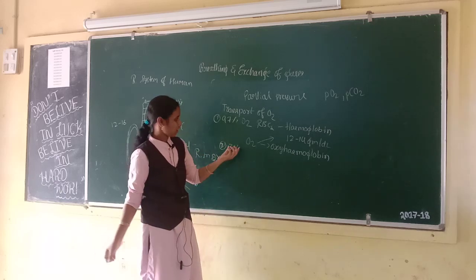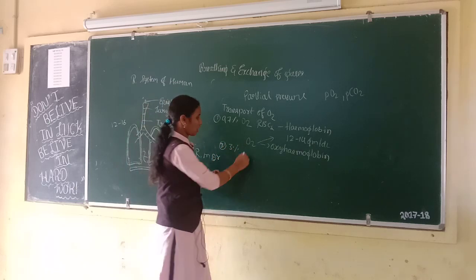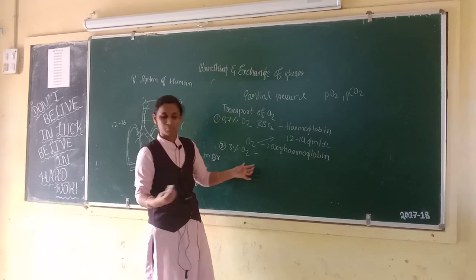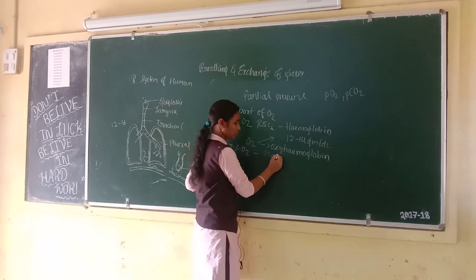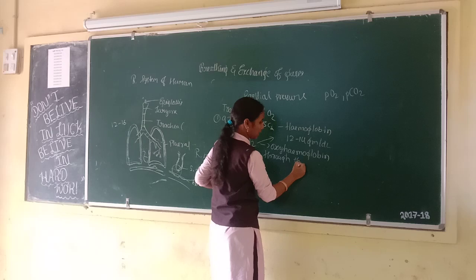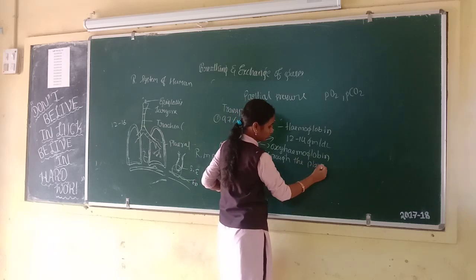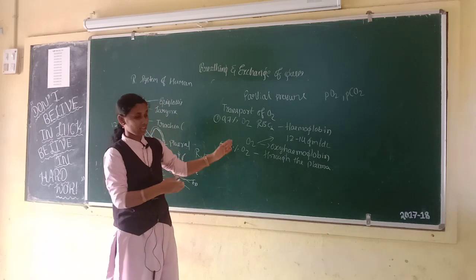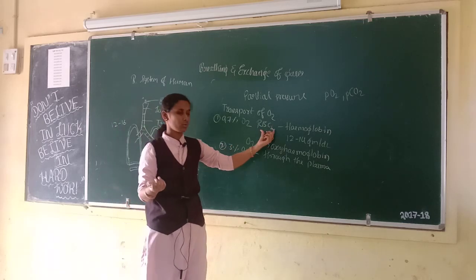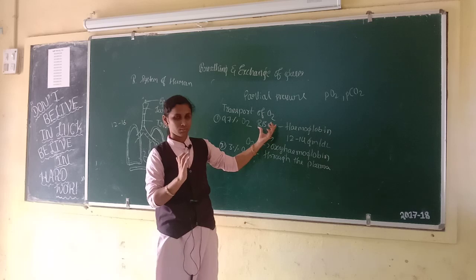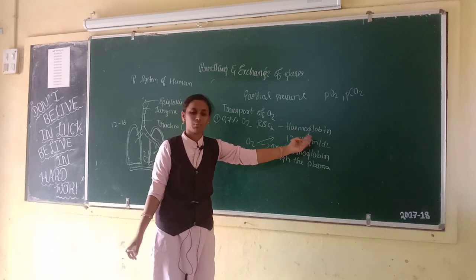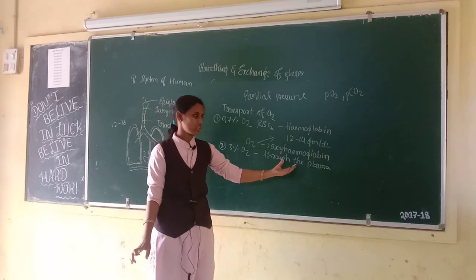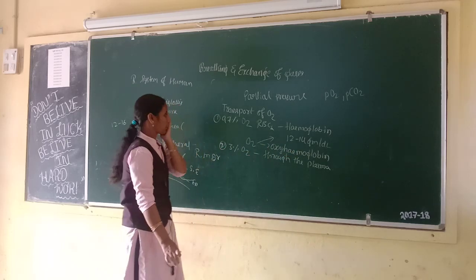3% of oxygen is carried in a dissolved state through the plasma. So 97% of oxygen is carried by the hemoglobin in the RBCs, and 3% of oxygen is carried as a dissolved state through the plasma.